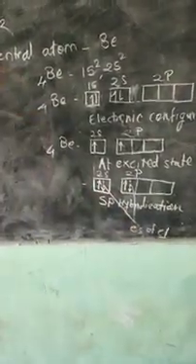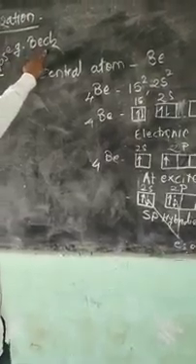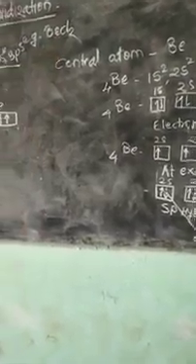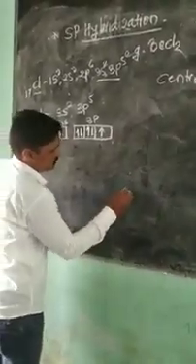So we get the beryllium chloride molecule, with sp hybridization.